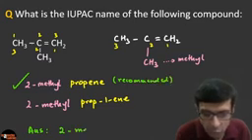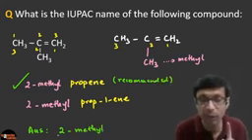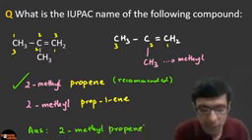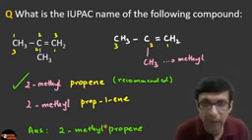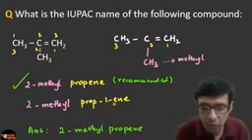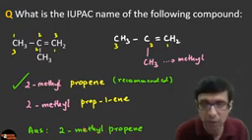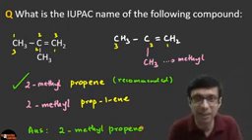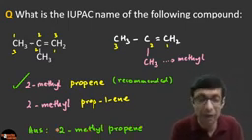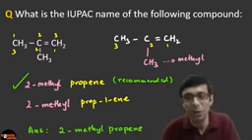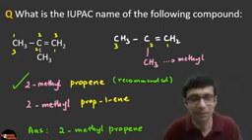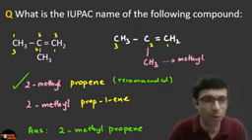So final answer is going to be 2-methyl propene, because always between the number and a letter, don't forget the dash. So always this attachment comes in the beginning, right? So an alkyl attachment is written first. So methyl propene, just like my name is Sandeep Manocha. So here propene is like the surname and methyl is like the first name, and we have to give the position. So just like we say Sandeep Manocha, here it is methyl propene and 2-methyl. And these rules we can't change, right? These are IUPAC naming, right? So we are following these rules.